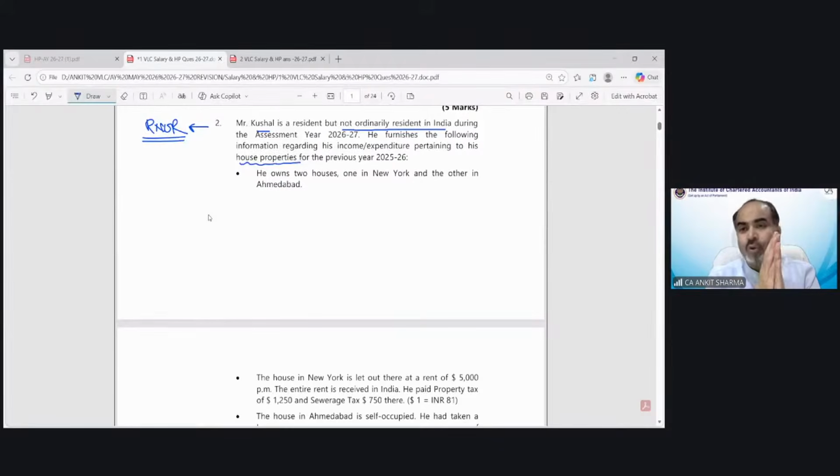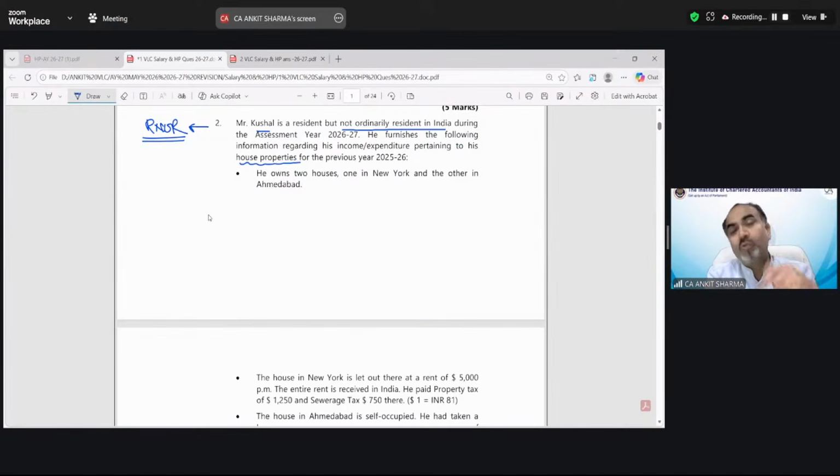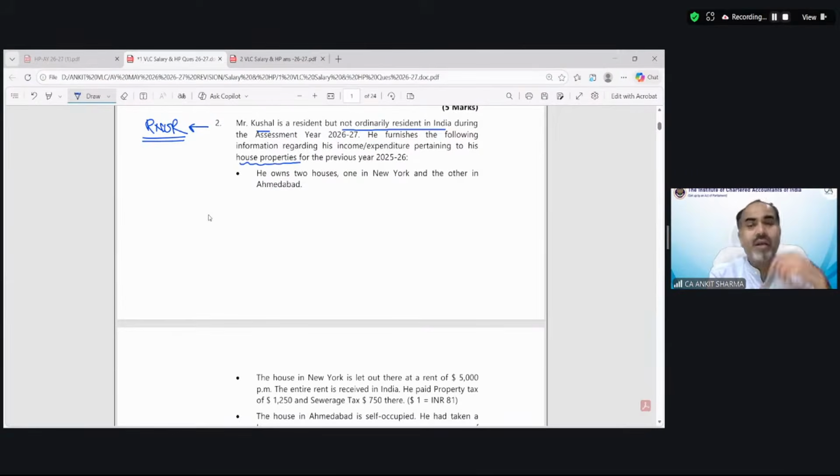I've told you there could be 7 kinds of different situations. Either the property could be self-occupied, or vacant for the full year, or let out for the full year, or deemed let out, or let out but with unrealized rent, or let out and vacant, or let out and self-occupied. So there were multiple cases we have solved, almost 7 cases, which we discussed as case A, B, C, D, E, F, and G.